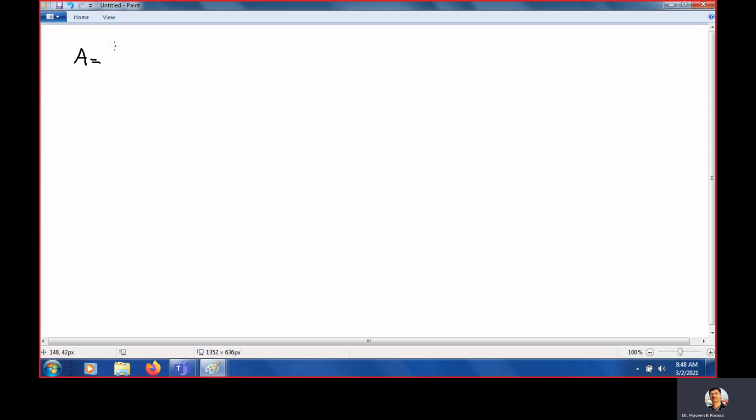A equals to. Clear? You can write this notation or you can write this notation. It is up to you. It is not bounded that you need to make this one or this one. You need to choose any one. Clear? So I generally use this one. So like this one, 1, 2, 3, 4, 5, 6.